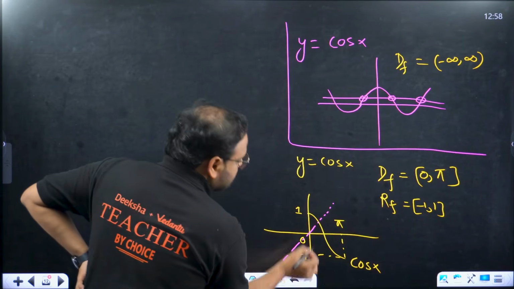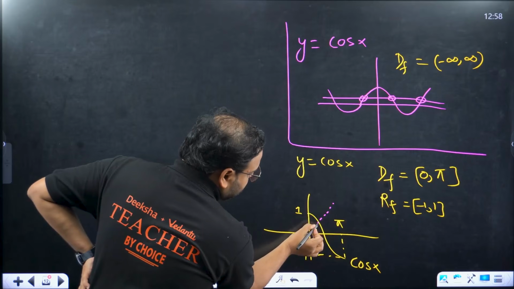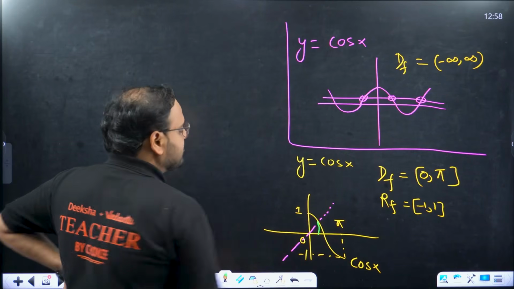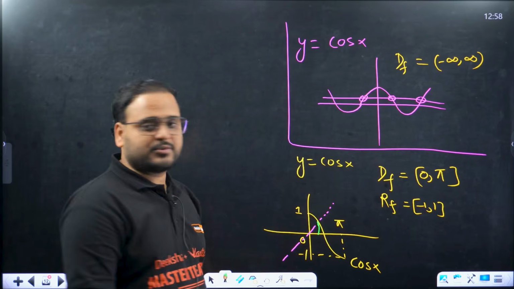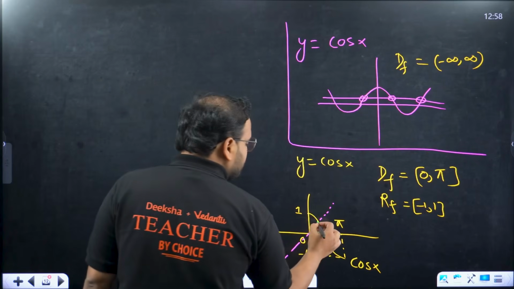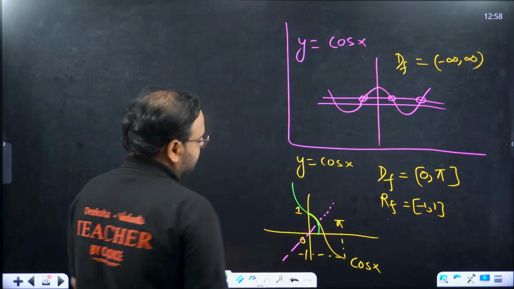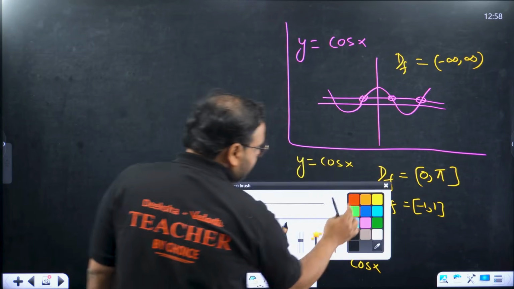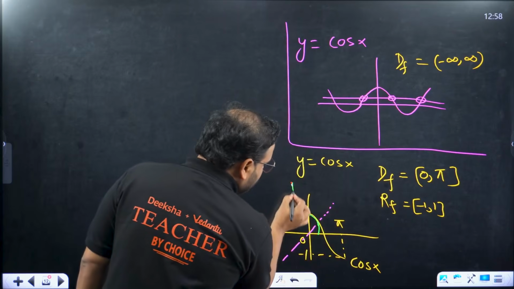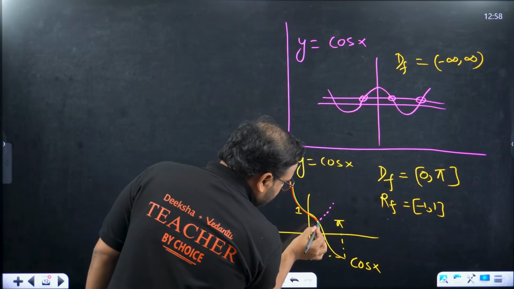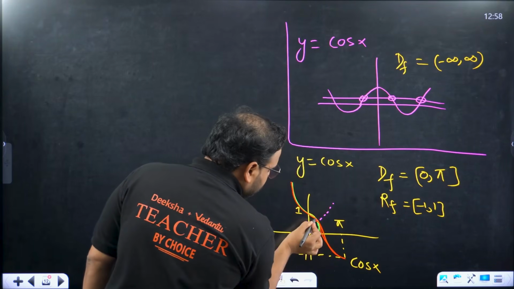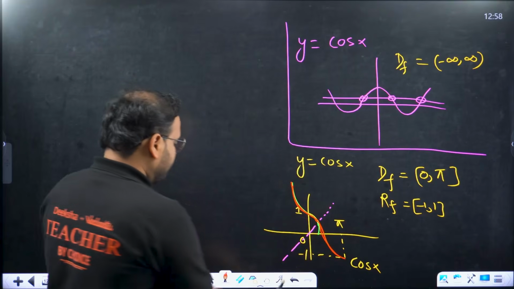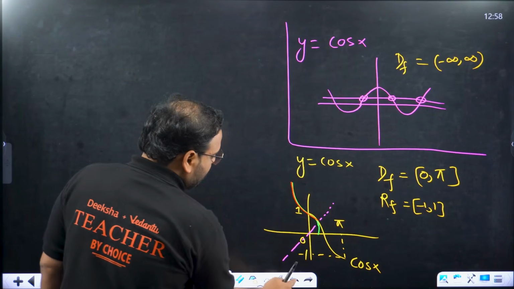How do you do that? So of course, like this. Can you see that? This part is the mirror image of this. This part here is the mirror image of this. And what about this one, sir? Now check carefully. This is the mirror image side. This one and this one. This is the mirror image. And the other one is the green one. If I erase this marking, it will make it more clear to you.